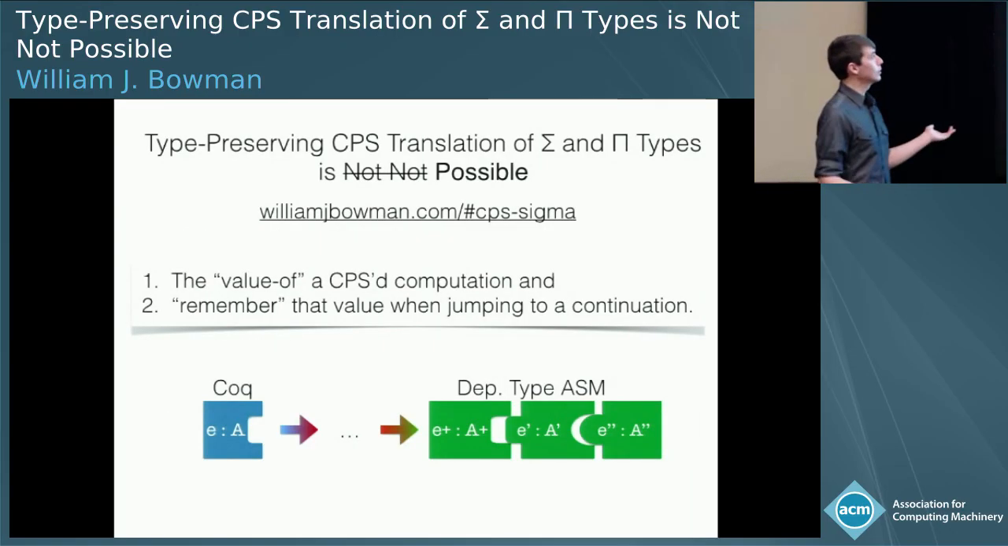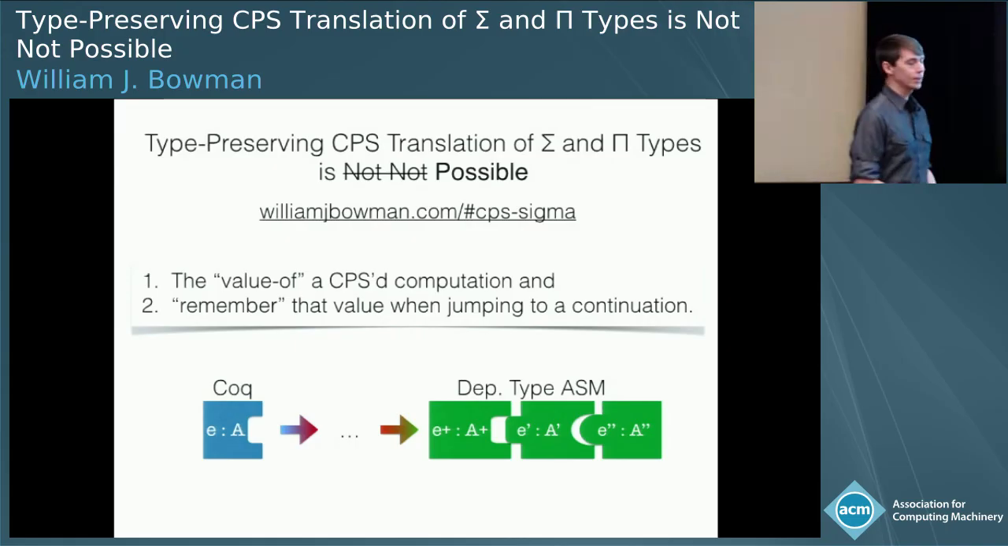Okay, so in conclusion, type-preserving CPS translation of sigma and pi types is possible if you stop using double negation. The key is to remember the value of a CPS computation when jumping to that continuation. Thank you.